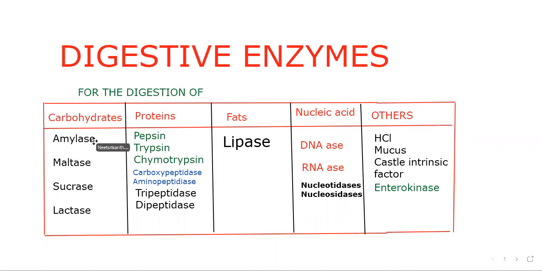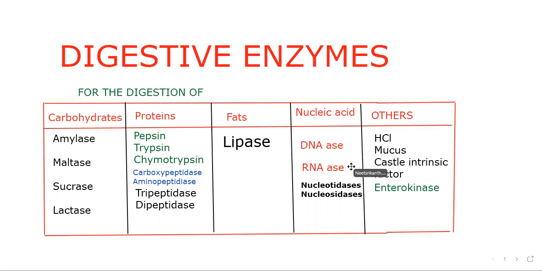Then you should practice like this: amylase from salivary juice and pancreatic juice; maltase, sucrase, lactase from intestinal juice; pepsin from gastric juice; trypsin, chymotrypsin, carboxypeptidase from pancreatic juice; aminopeptidase, tripeptidase, dipeptidase from intestinal juice; lipase, a little amount in the salivary juice as lingual lipase, then gastric lipase, pancreatic lipase, intestinal lipase.